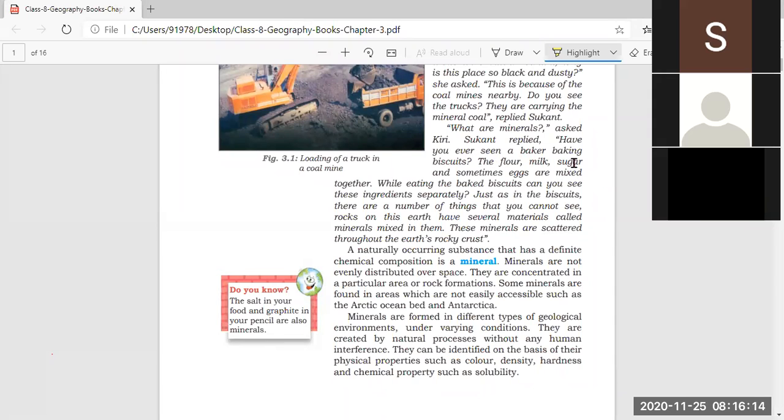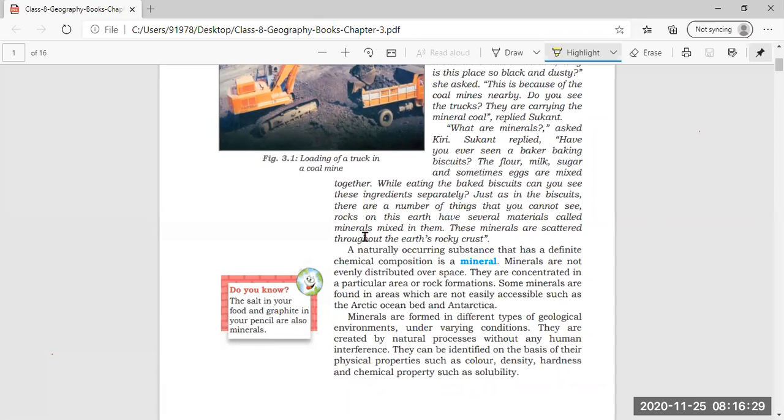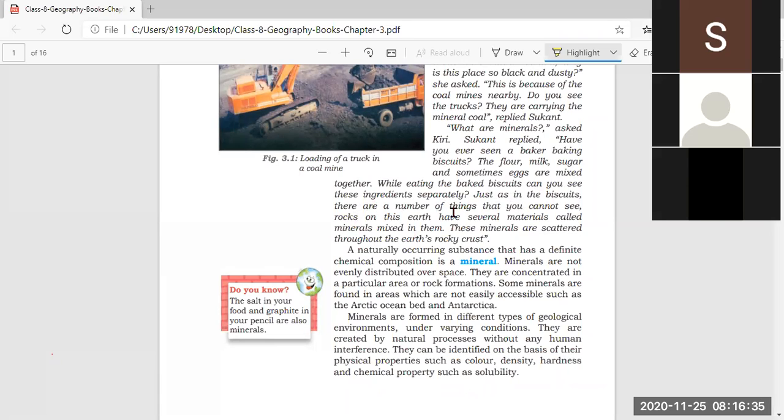Sukant asked, "Have you ever seen a baker baking biscuits? The flour, the milk, the sugar, and sometimes eggs are mixed together. While eating the baked biscuit, can you see these ingredients separately?"